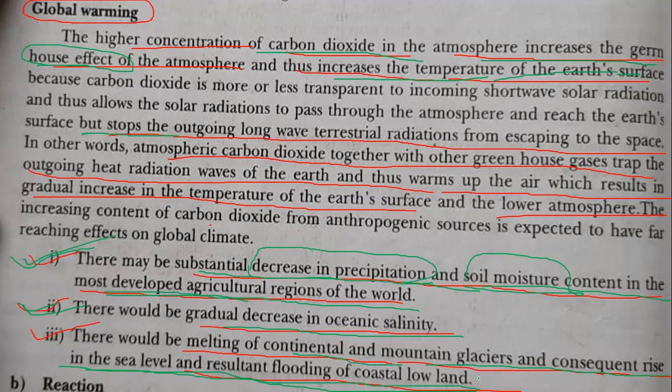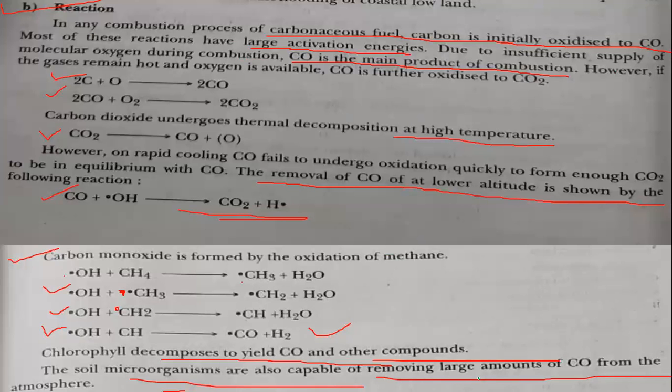Now see what reaction happens. In any combustion process, carbonaceous fuel, that is, fuel containing carbon, is initially oxidized to carbon monoxide. Most of these reactions have large activation energy.